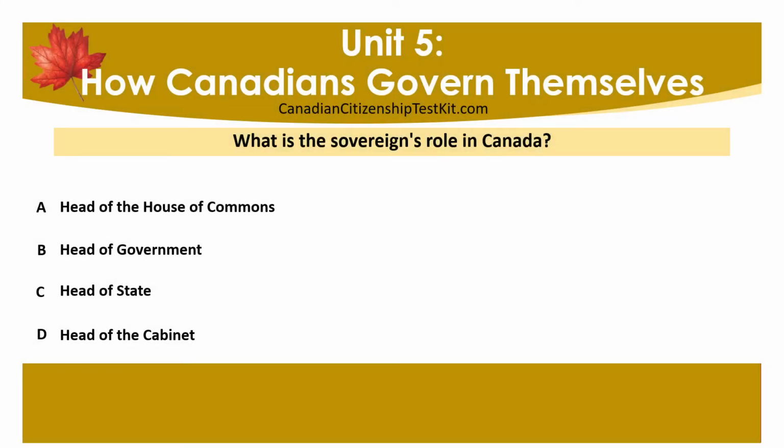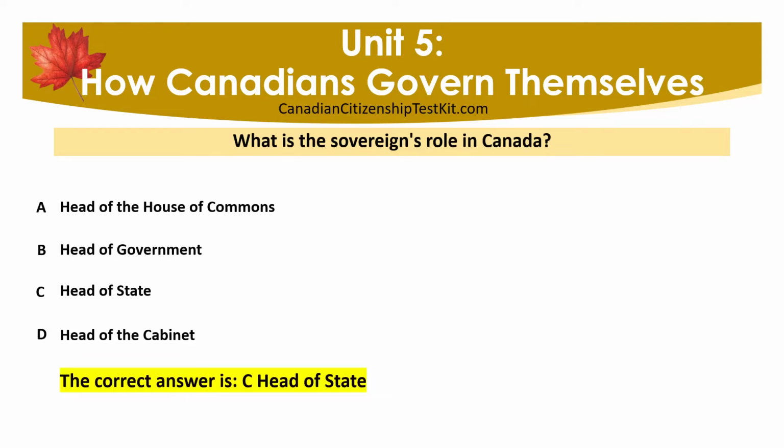What is the sovereign's role in Canada? A. Head of the House of Commons. B. Head of Government. C. Head of State. D. Head of the Cabinet. The correct answer is C. Head of State.